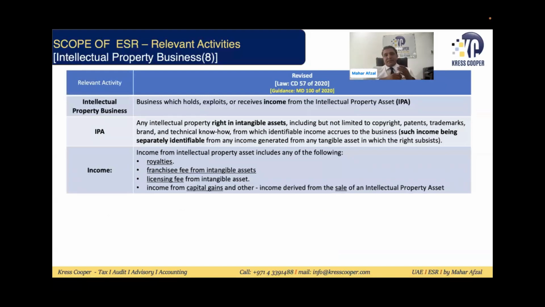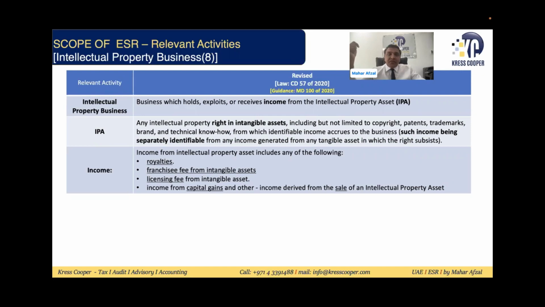Intellectual property business. There is a possibility that one company, this is the eighth relevant activity, has some intangible assets. From the intangible assets, the company is generating income. This income can be in the form of royalties, it can be franchisee fee, it can be licensee fee, it can be capital gains.